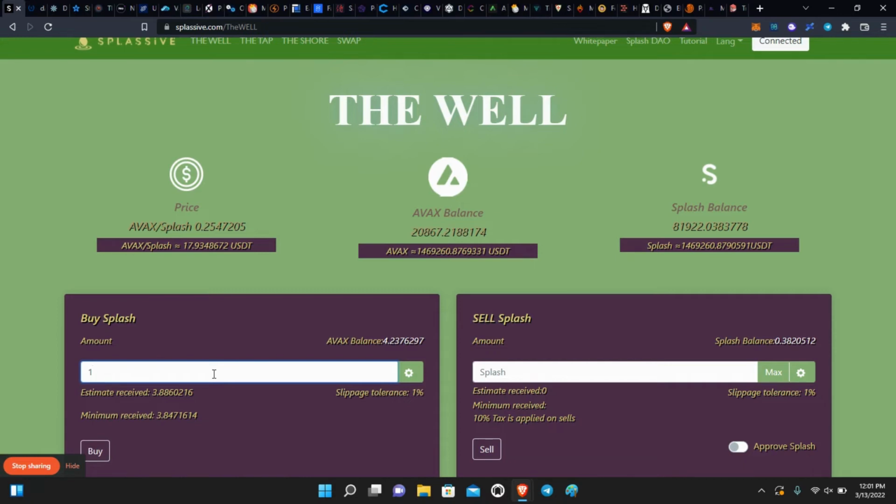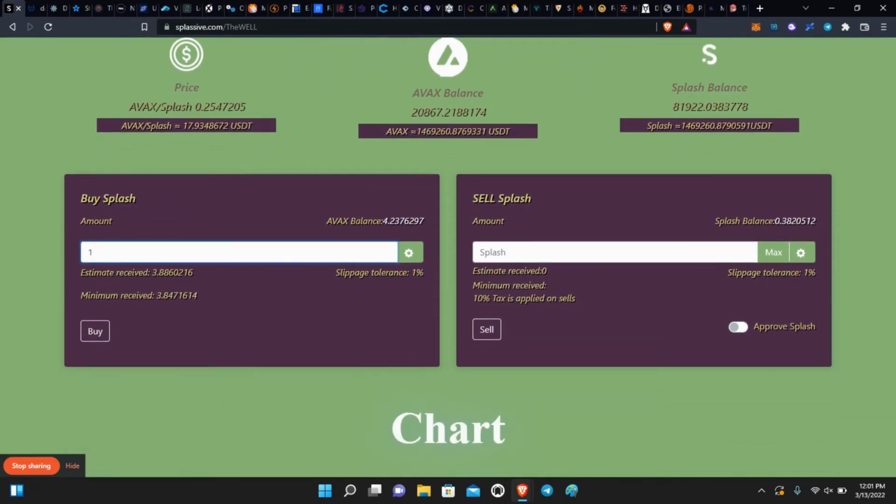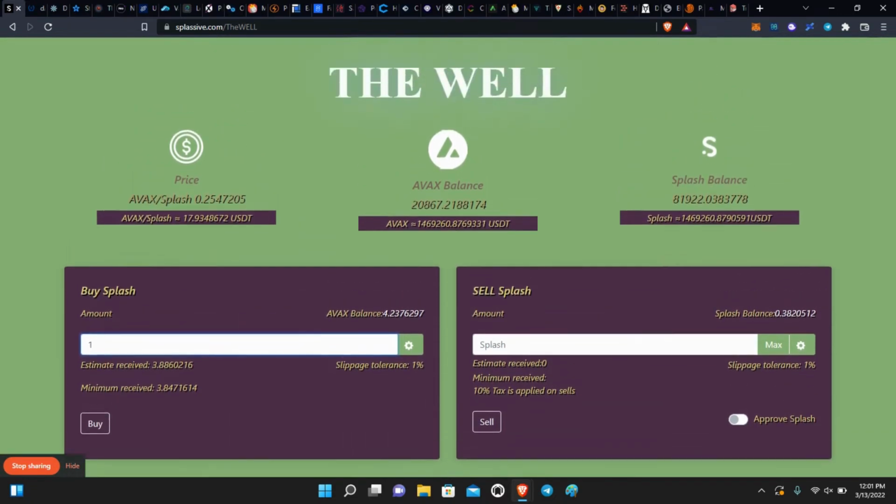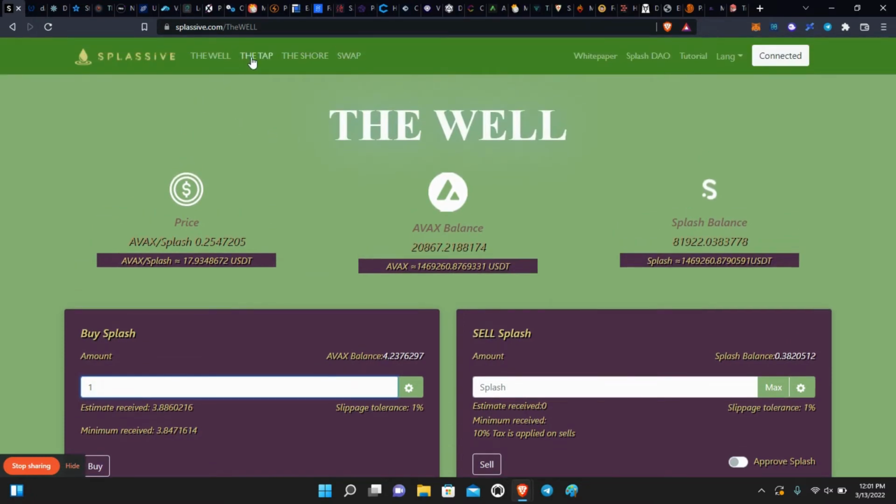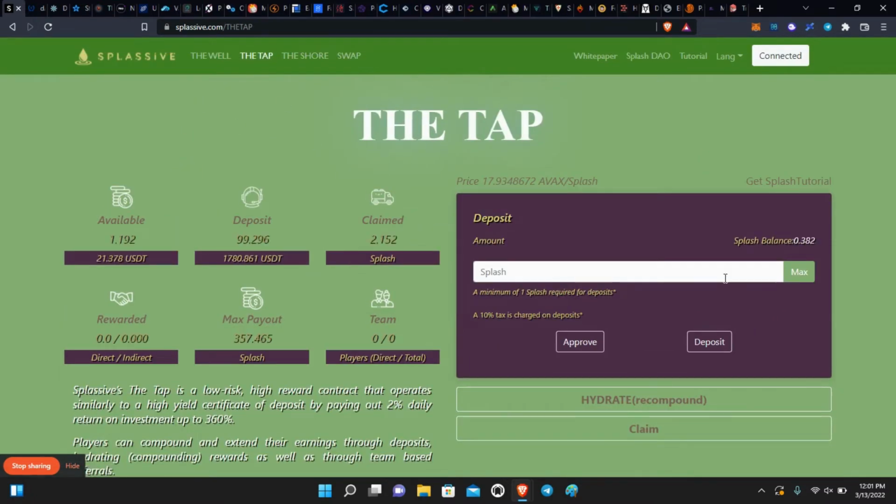So that's how you would purchase. Like I say, it's almost the same as Drip. You hit buy, that's that. Then you go over to the well, to the tap. Hit the max, hit deposit, and you're good to go.